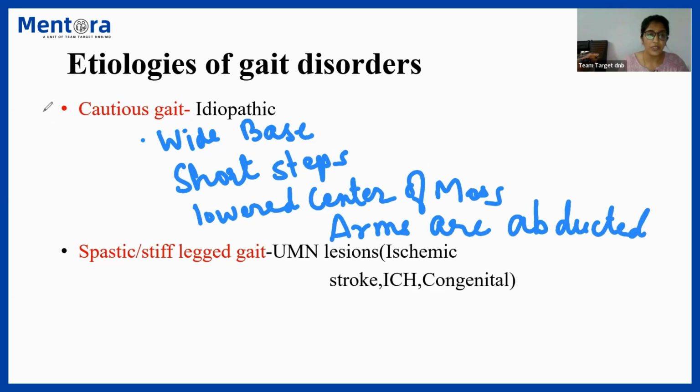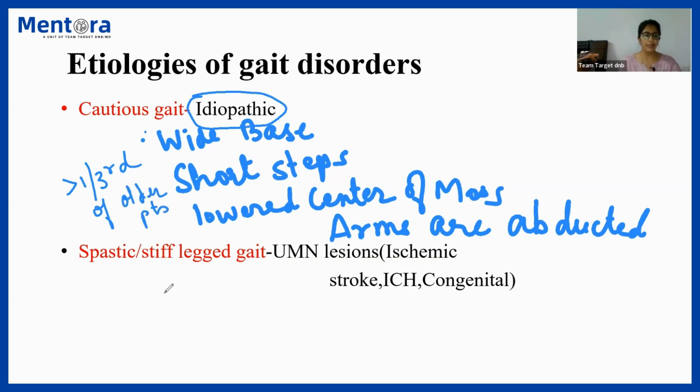So that is called a cautious gait. It is generally seen in older individuals, and it is idiopathic. There is no specific reason for it. This kind of gait is present in more than 1/3 of the elderly patients.